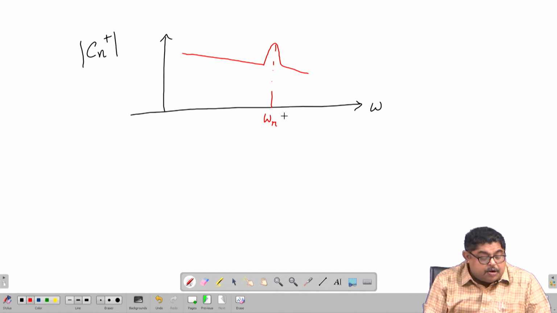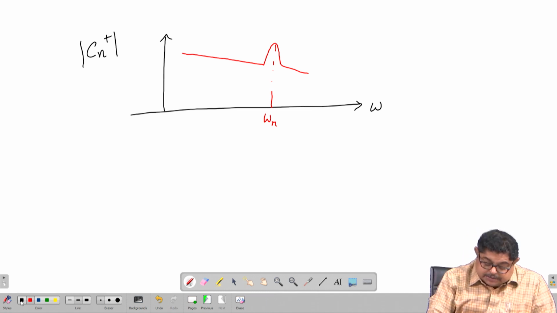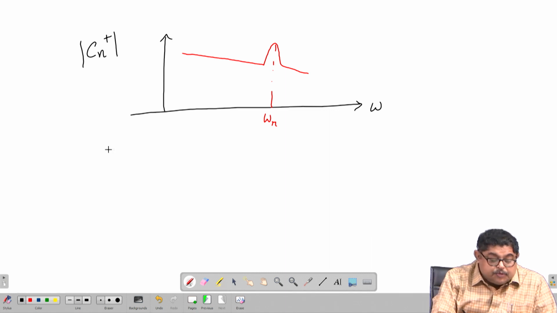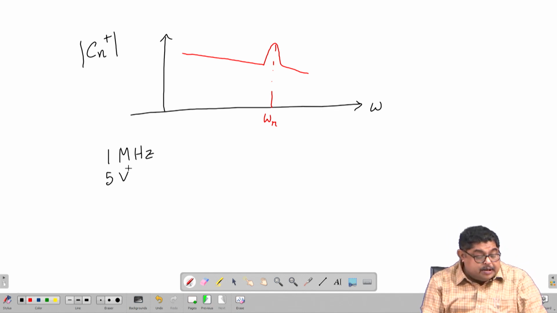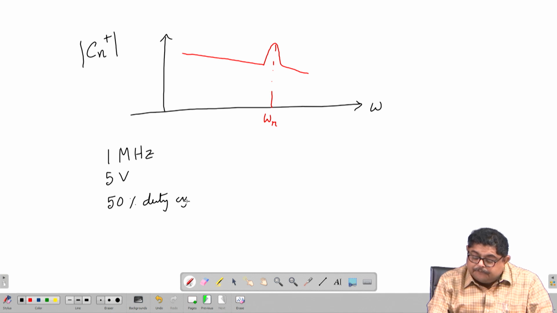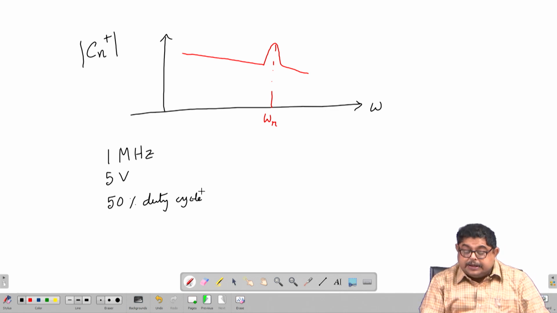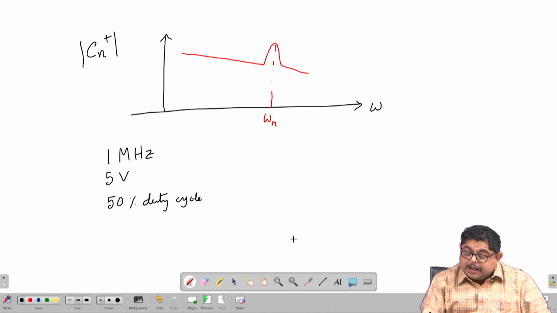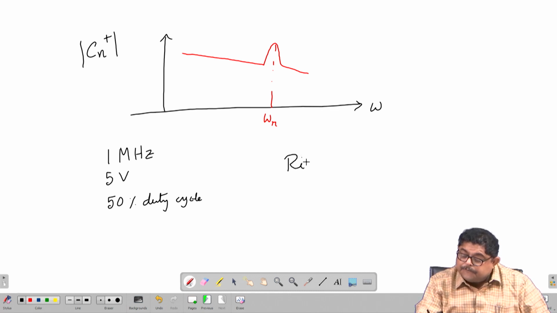Let us take again the same 1 megahertz clock, but instead of 1 volt let us make it a 5 volt clock, 50% duty cycle, and let us say the ringing waveform has certain parameters.